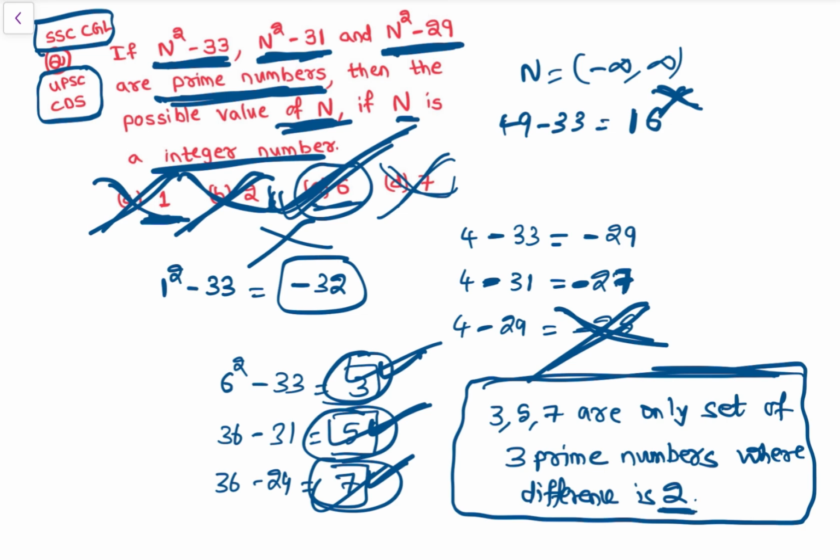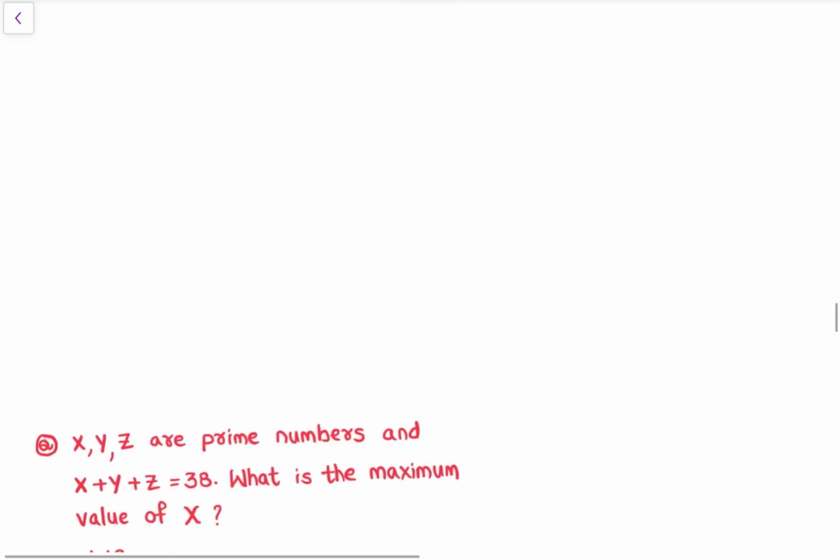Only set of 3 prime numbers where difference is 2. Right? So this is again a very important point. Right? So now let's see next question.